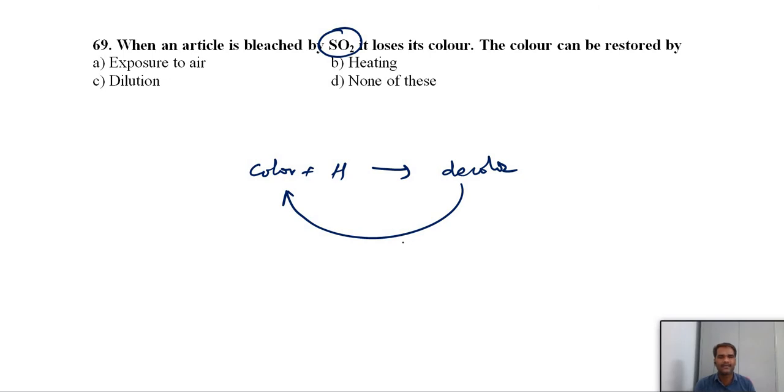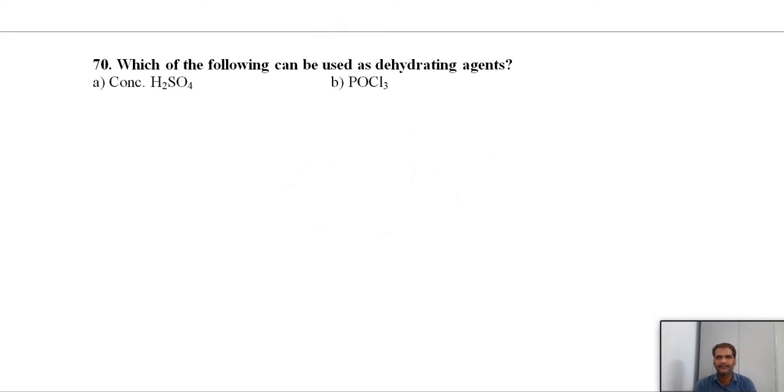Because atmospheric air has oxygen, so it undergoes oxidation, the reverse of the reduction process. So the decolorized matter exposed to air oxidizes and regains its color. That is why sulfur dioxide is called a temporary bleach.